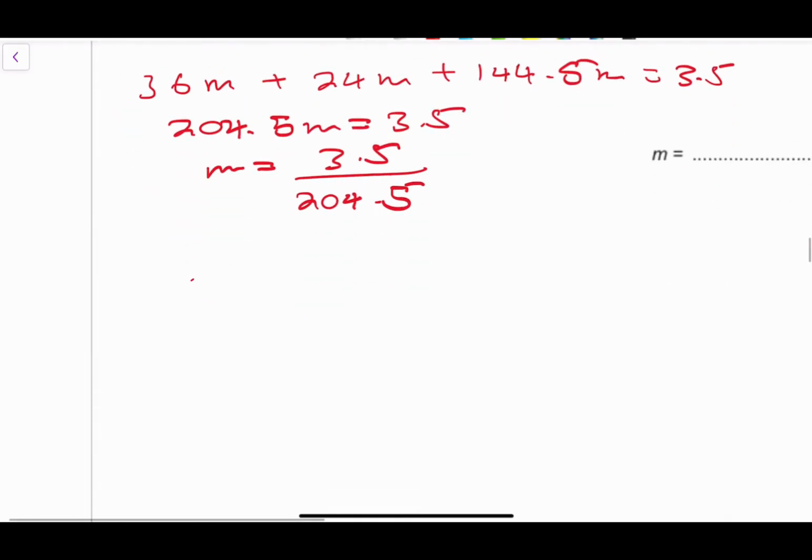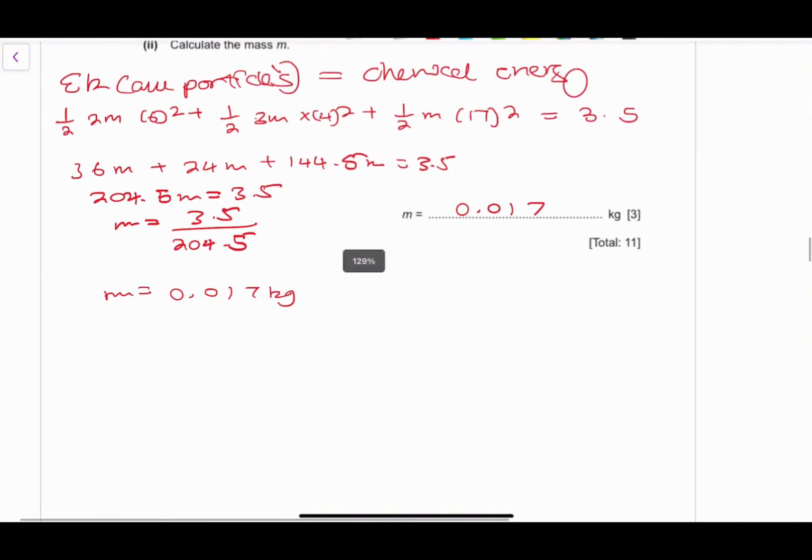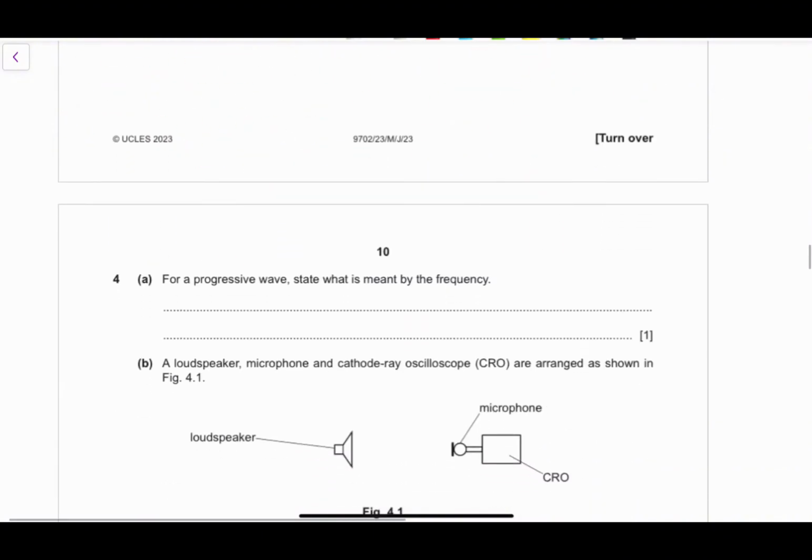So the mass of our object will actually be 0.017 kilograms, right? So just be thinking about that. The kinetic energy of all those particles is actually coming from the chemical energy that is stored. So as it spreads apart, it's going to spread away all that energy into its near surroundings, okay?